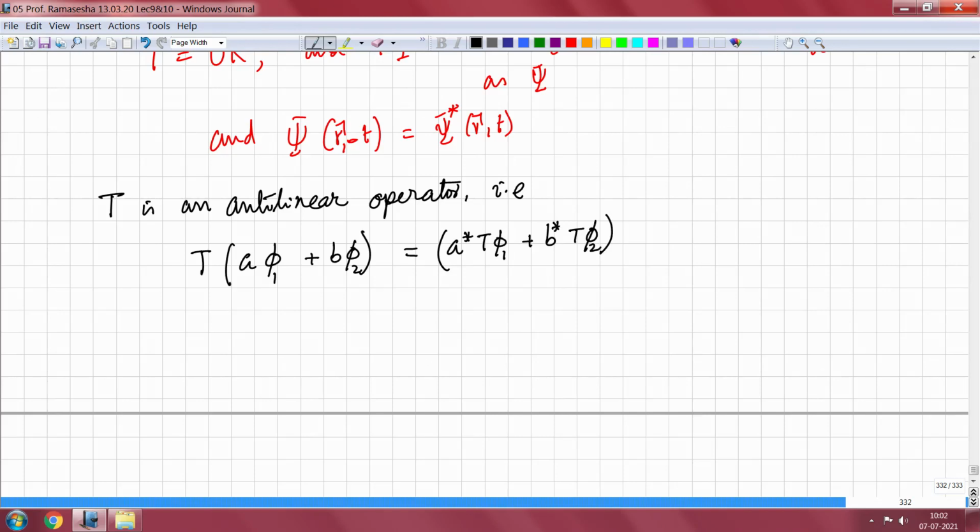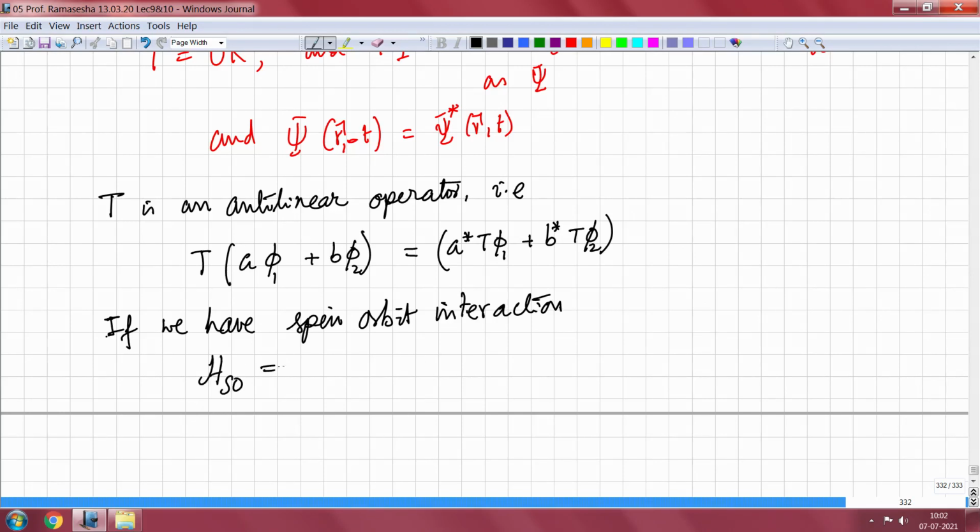Now, let me see what happens in the case of spin orbit interactions. If we have spin orbit interactions, then your spin orbit Hamiltonian is given by sigma over i, some function of Ri times Si dot Li.